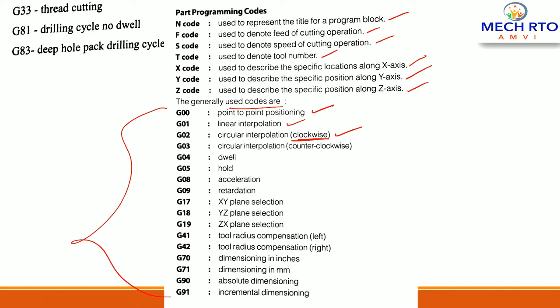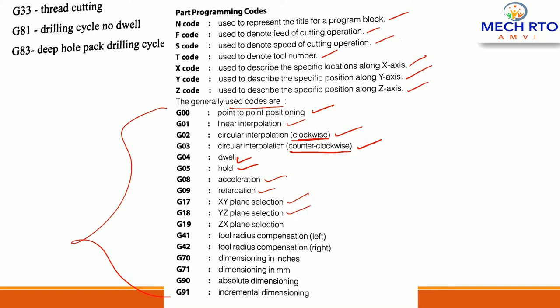G03 is circular interpolation counterclockwise. G04 is dwell, right? G05 is hold, G08 is acceleration, G09 is retardation, G17 XY plane selection, G18 YZ plane